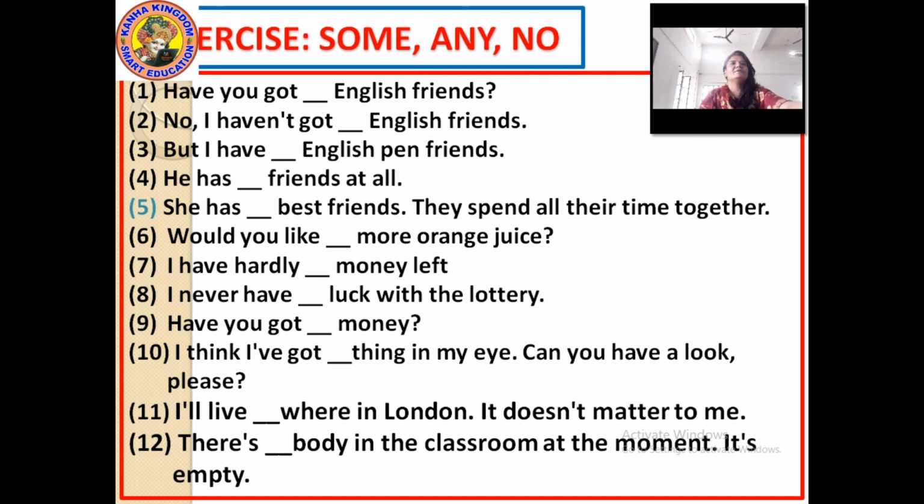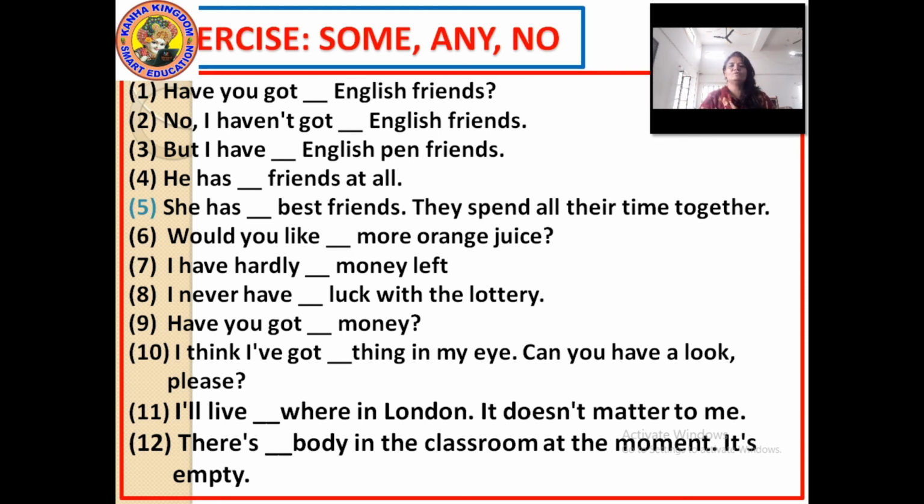And the next one is, I will live somewhere. Positive sentence is there. Somewhere in London. It doesn't matter to me. But the further sentence is negative. So here it can't be some. I will live anywhere in London.